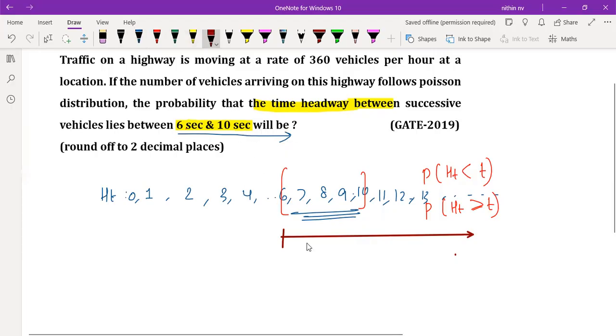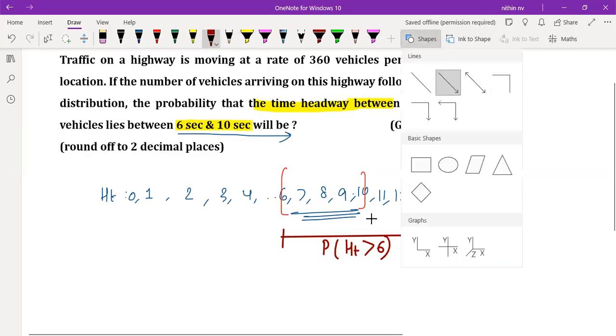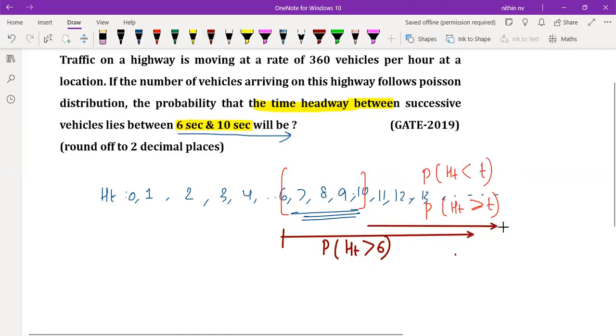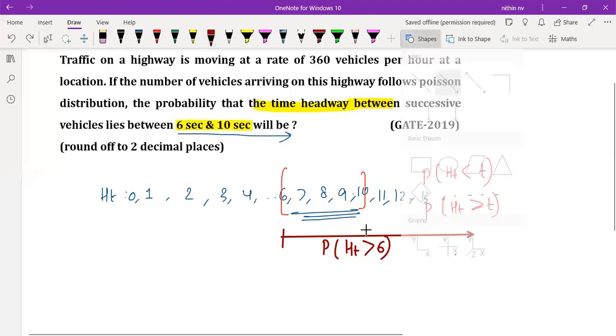Means what? If you are calculating the probability that time headway is greater than 6, you are getting this entire thing. We don't require the entire thing. We require only till 10. Which means what? From this value, you can easily minus all these values which are greater than 10. Right or not? We don't require entire values now. From this, we can minus this second portion.